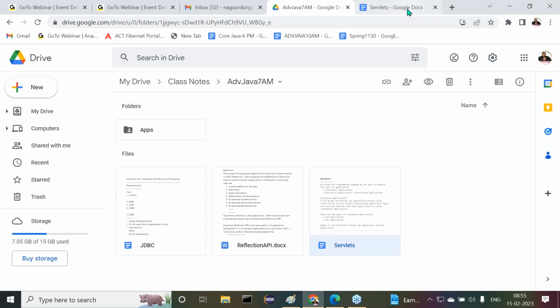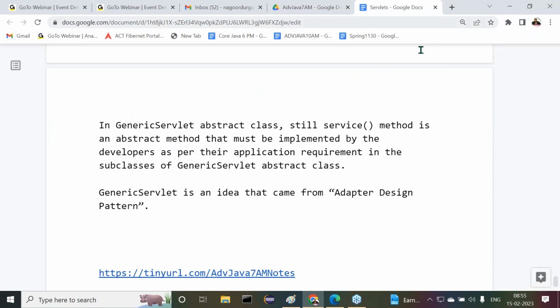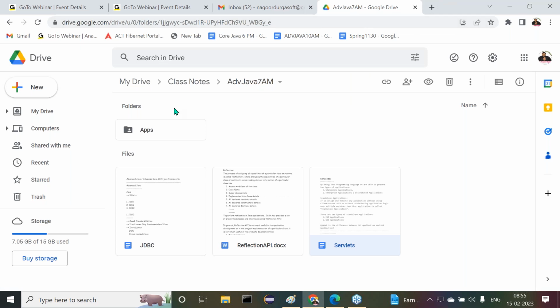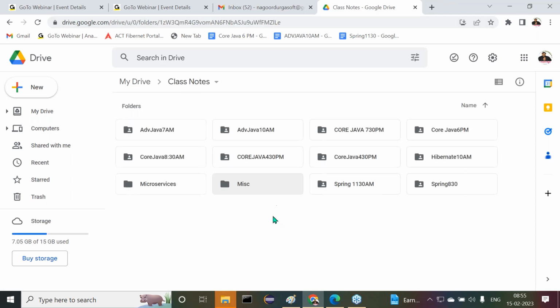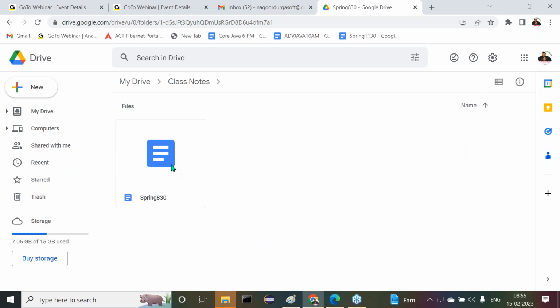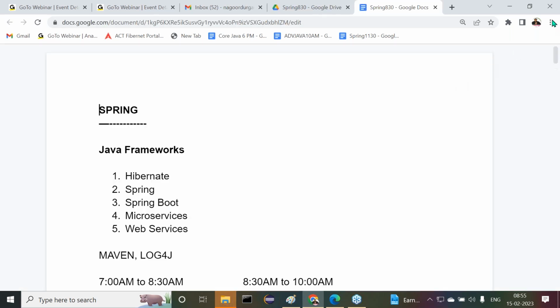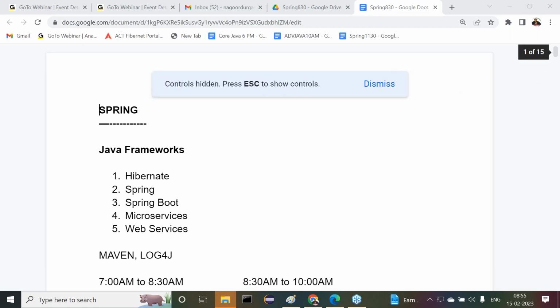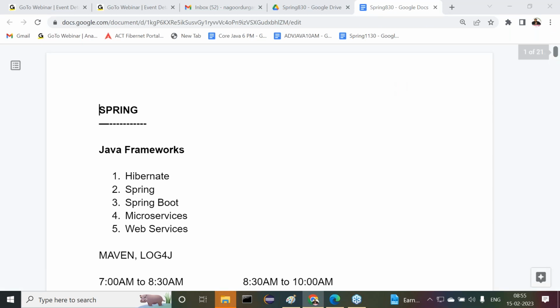So what we understood: we are discussing beans in Spring applications. In a Spring application, I gave a few points about beans and their configuration details, and bean configurations we are discussing.